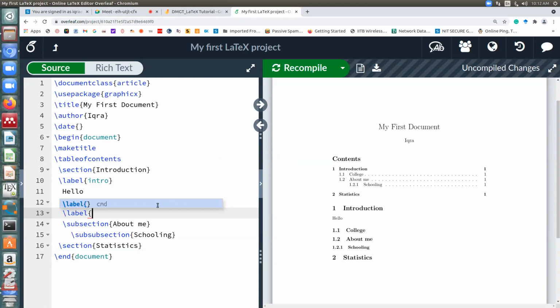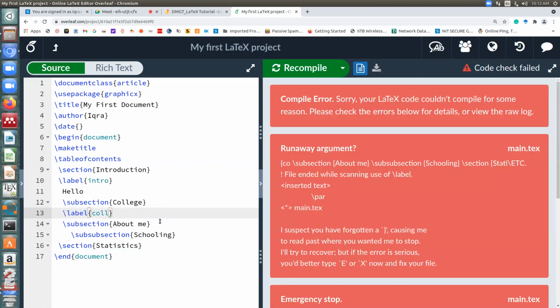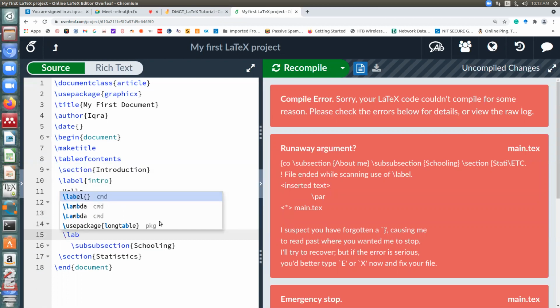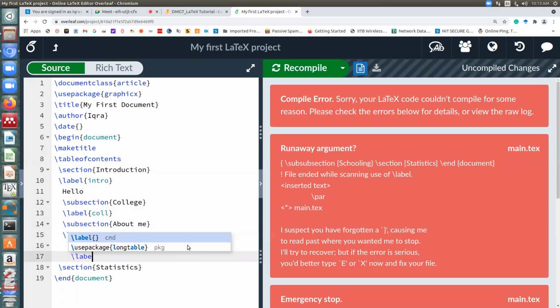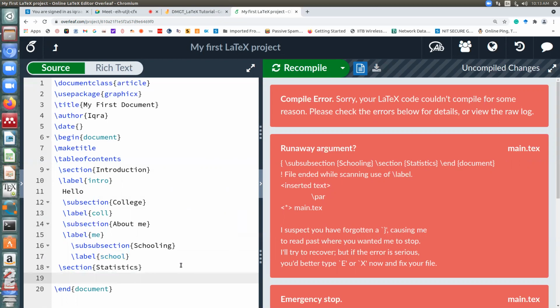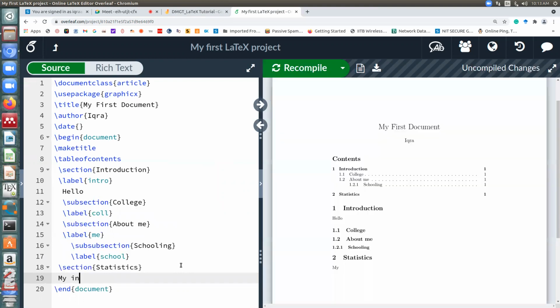This is about college. This is, suppose, me. This subsection has been told, and so on. Now I will try to reuse it. Suppose I want to refer to, my introduction is defined in section. And now instead of writing one, I will write its label.